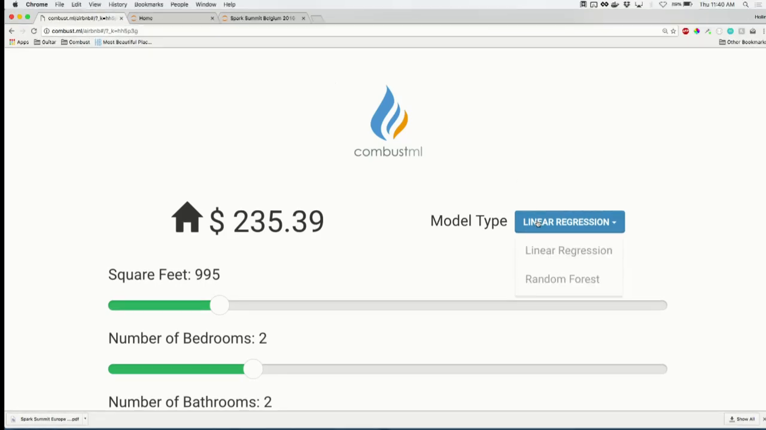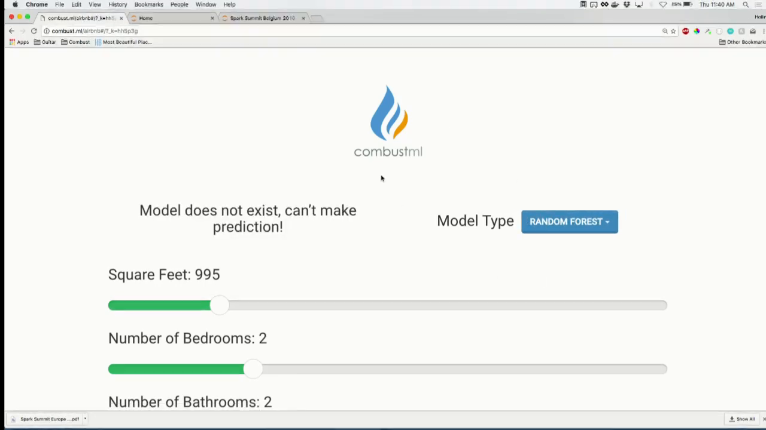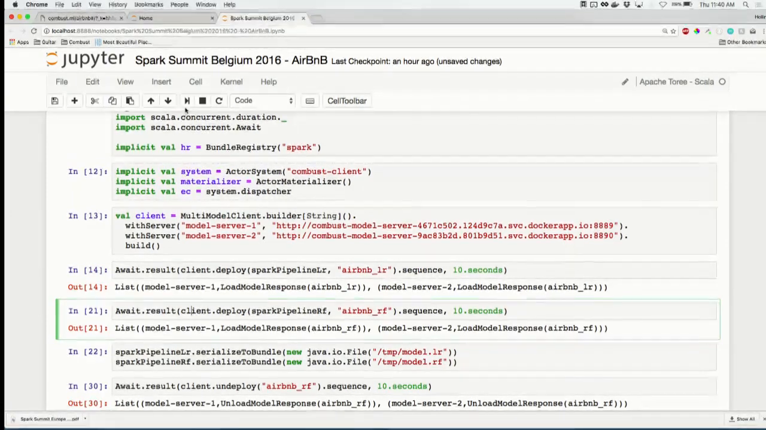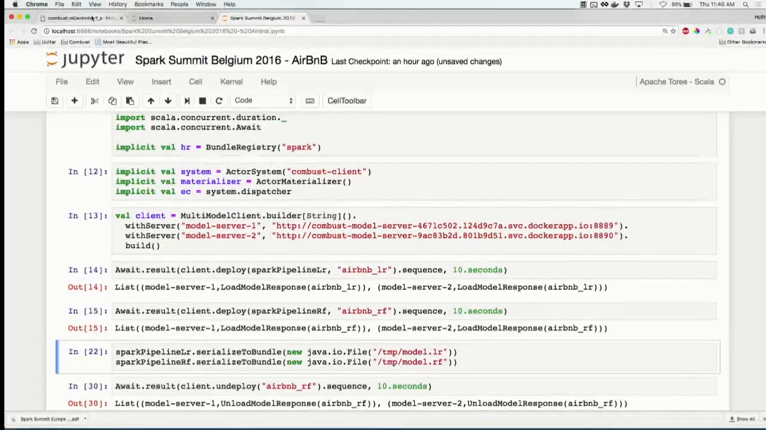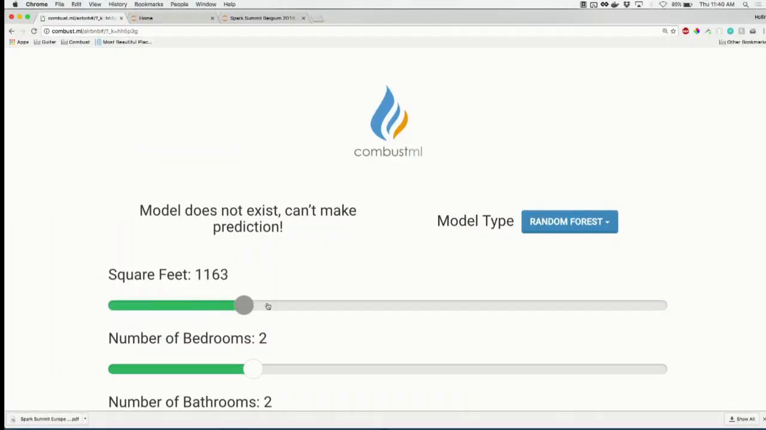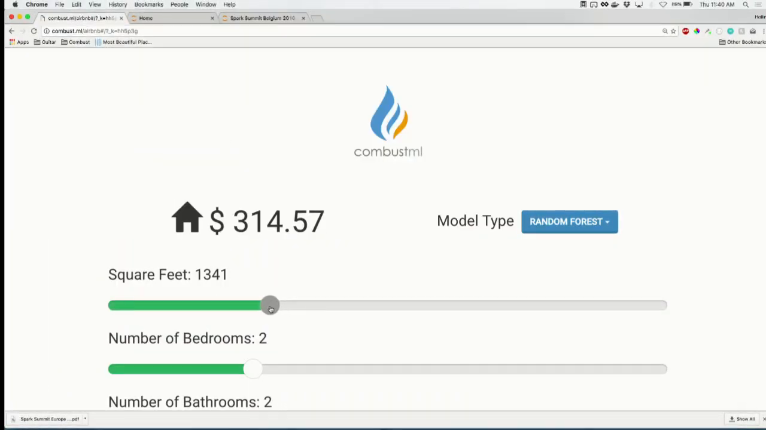Now, if I switch over to random forest, I still haven't deployed that one. Model doesn't exist. We can't make any predictions. Let's go back here. Let's actually deploy that model. Again, one line of code. And now I'm making predictions using a random forest model.